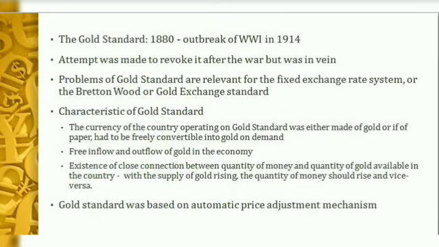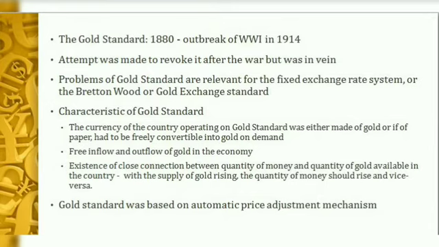There were certain characteristic features of the gold standard. Firstly, the currency of the country operating on the gold standard was either made of gold or, if of paper, the country should stand ready to freely convert its currency into gold on demand.